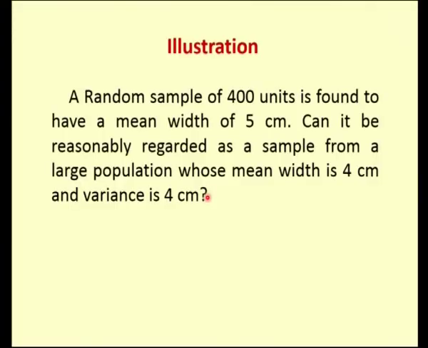Now, we will have an example for this. A random sample of 400 units is found to have a mean width of 5 centimeter. So, there are 400 units in a sample, and its mean width is found to be 5 centimeter. Can it be reasonably regarded as a sample from a large population whose mean width is 4 centimeter and variance is also 4 centimeter? Now, we are going to compare the mean width of the sample with the mean width of the population.